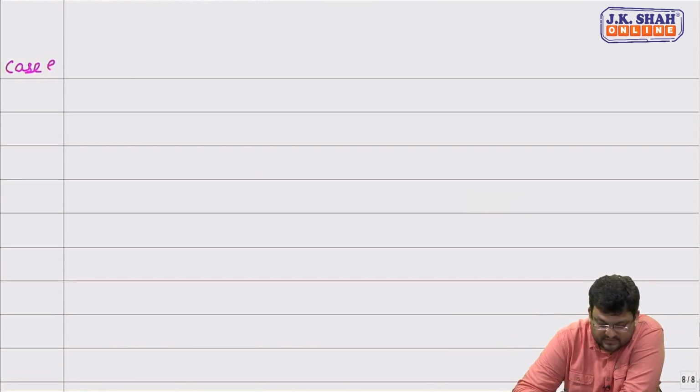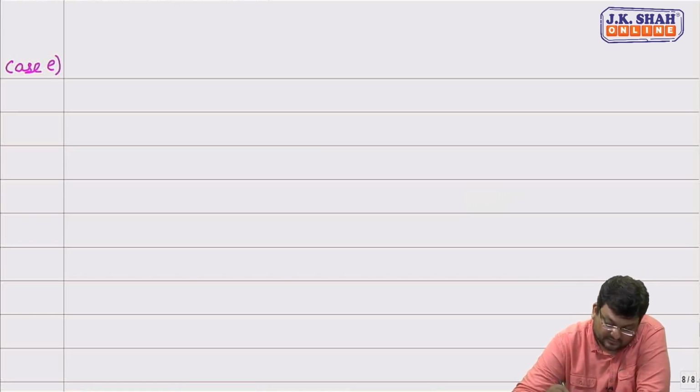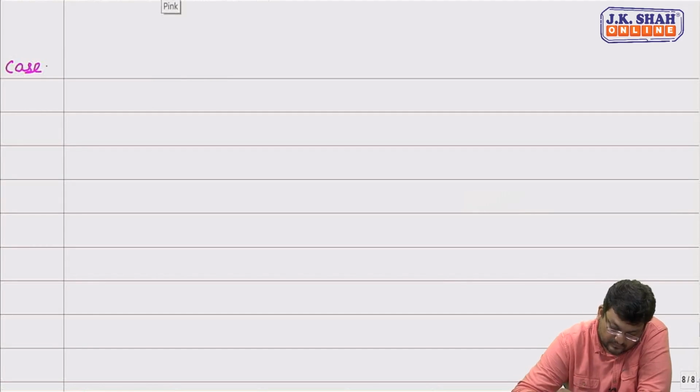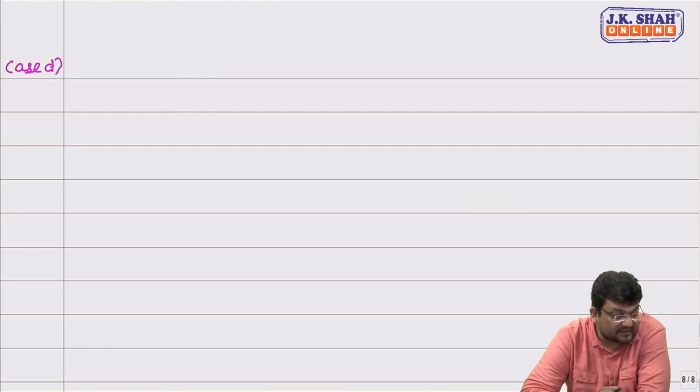Next case, friends. That is case D. If C's share is increased by 3/10 and that entire 3/10 he is acquiring from B only.